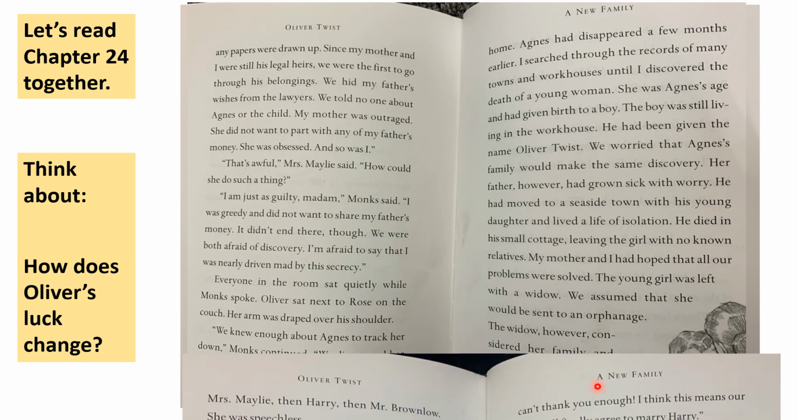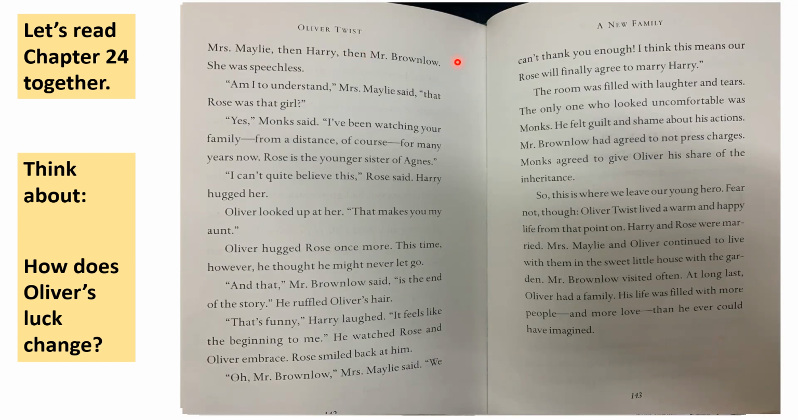Rose looked to Mrs. Maylie, then Harry, then Mr. Brownlow. She was speechless. Am I to understand, Mrs. Maylie said, that Rose was that girl? Yes, Monk said. I've been watching your family, from a distance of course, for many years now. Rose is the younger sister of Agnes. I can't quite believe this, Rose said. Harry hugged her. Oliver looked up at her.